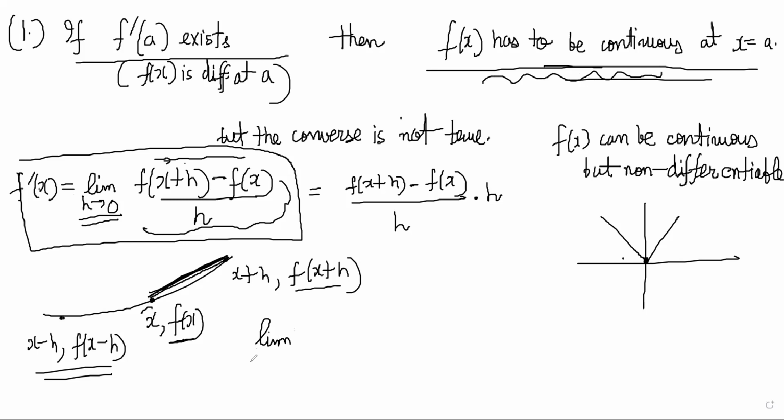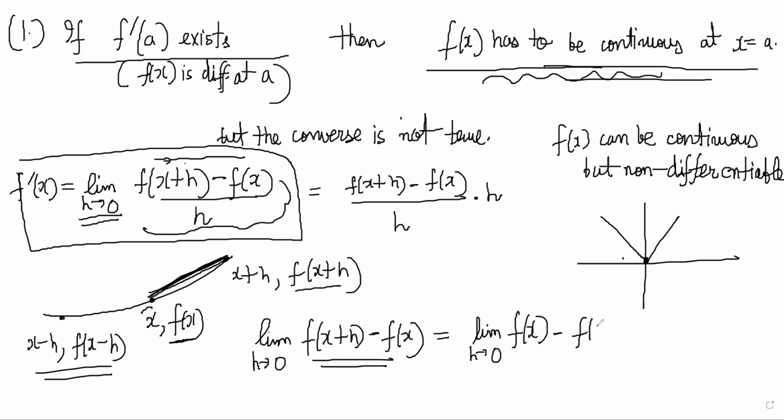So what I have to do is limit of h tends to 0, f of x plus h minus f of x, this value should be same as limit of h tends to 0, f of x minus f of x minus h. Then only both sides limits are tending to the same thing.